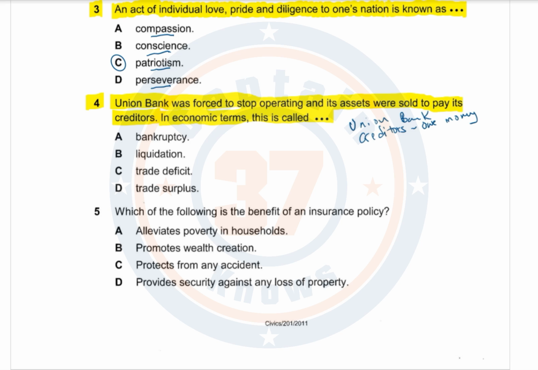So what happens in such a case is that the Bank of Zambia takes over the operations of such a bank like Union Bank. Now, what do you call that whole process where the bank stops operating and its assets, which refers to the things that the bank owns, are sold to pay the people it owes?